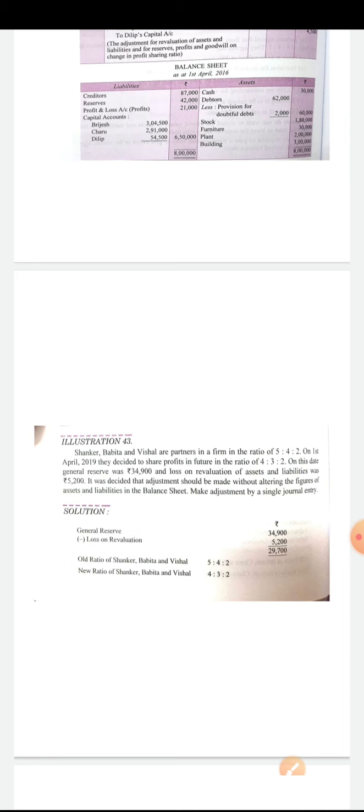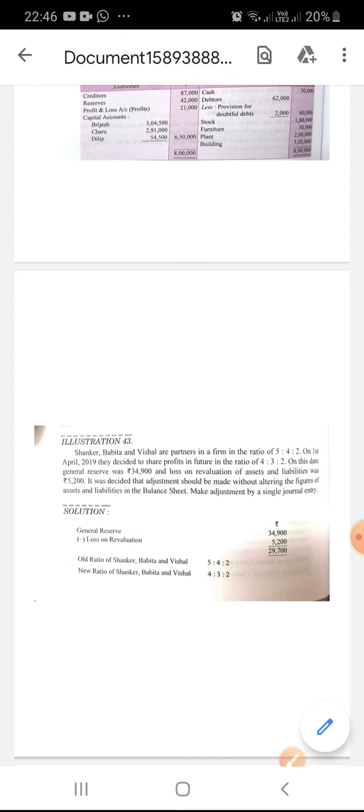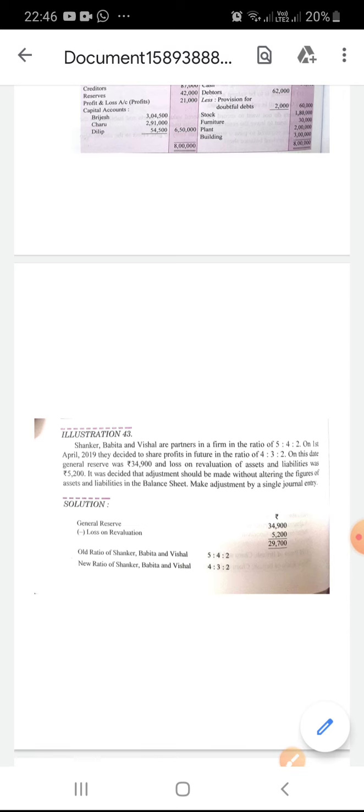Liability side, 8 lakh previous balance sheet total and the same 8 lakh is current balance sheet total. And now asset side, cash balance is same, debtors same 62,000 minus 2,000, stock same, furniture same, plant same, building same. There is no change in the asset side of the balance sheet. All balances will be same and the total again 8 lakh. With this, the question is over. We will do more practice of illustrations.